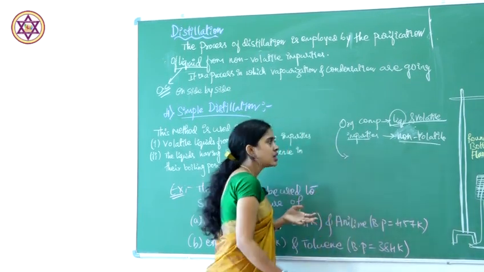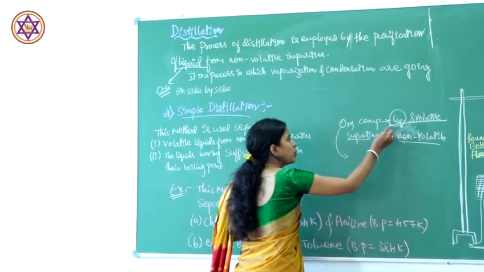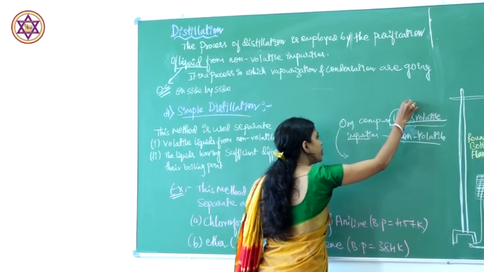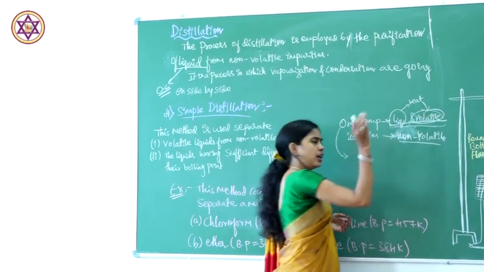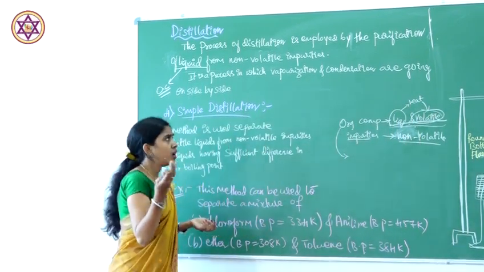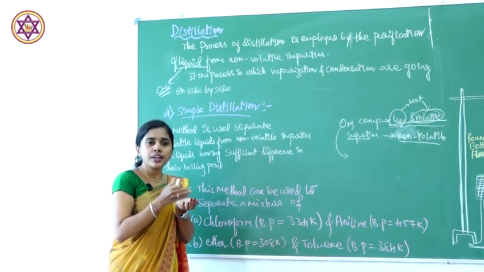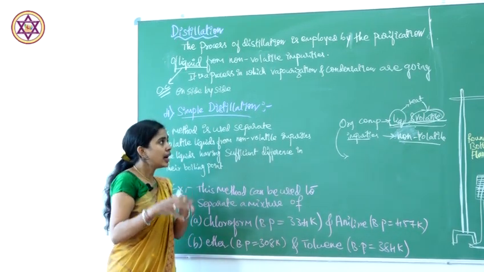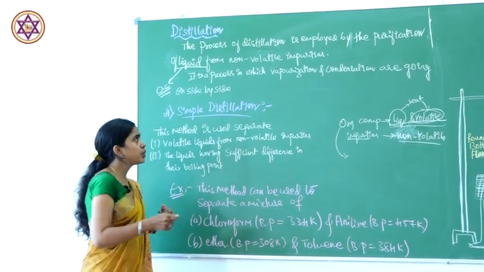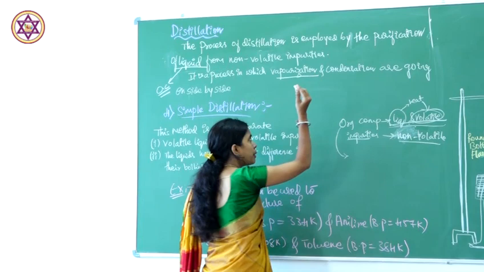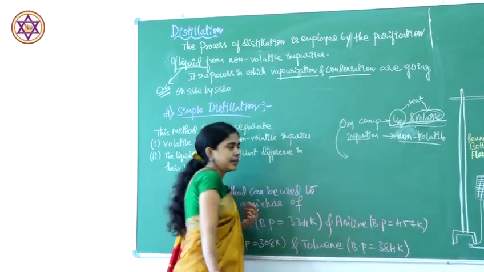If you heat it, it starts to vaporize, that is, it starts to become volatile. Then we condense those vapors. That we call condensation. So the processes here are vaporization and condensation.